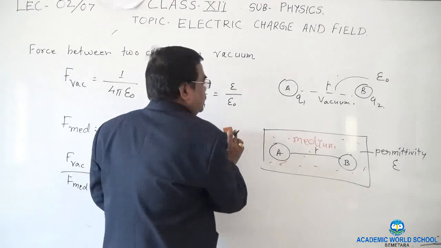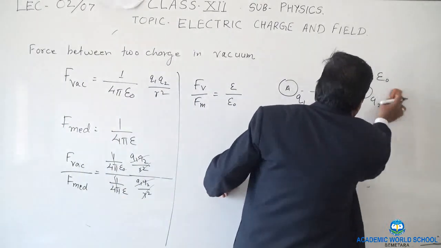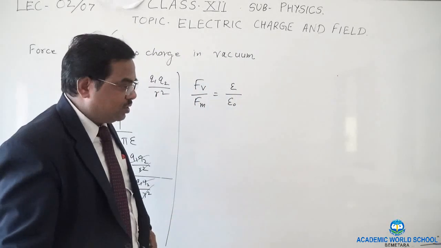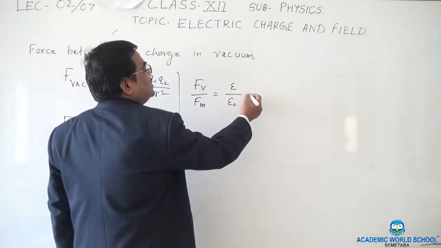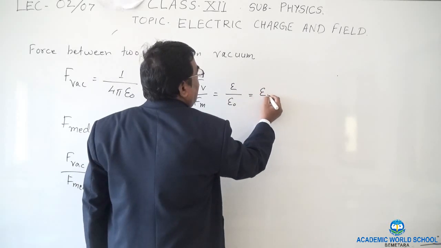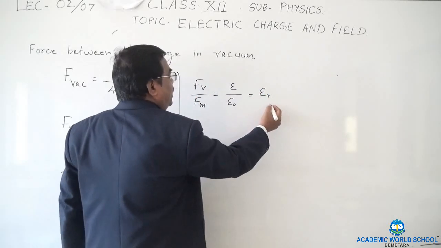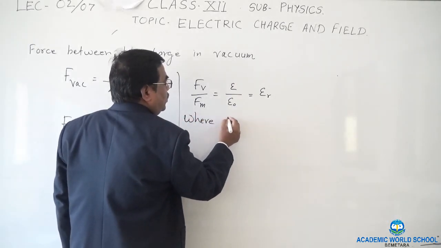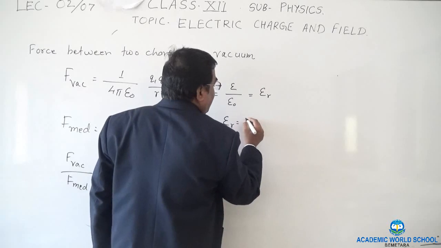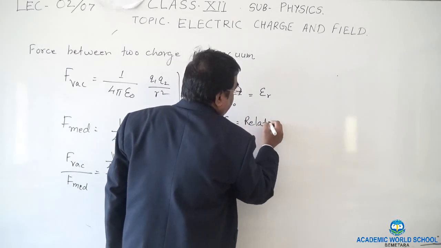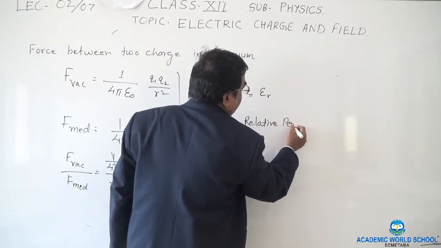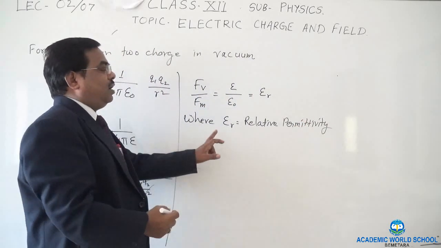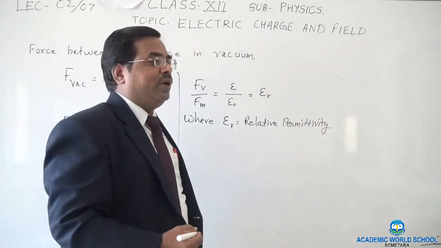This ratio epsilon upon epsilon naught is called epsilon R, the relative permittivity.